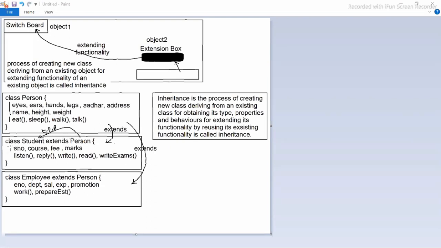After that, now we are writing new functionality related properties and behaviors here. This is called extending the functionality of an existing object. So student number, course fee, marks, listen, reply, write, read, exam, these are all extending. Tell me, who is listening, who is replying, who is writing, who is reading? We need to write the name of the person. That means this name variable which is available in the super class, I am trying to use in this new class. So this person class is called the super class.